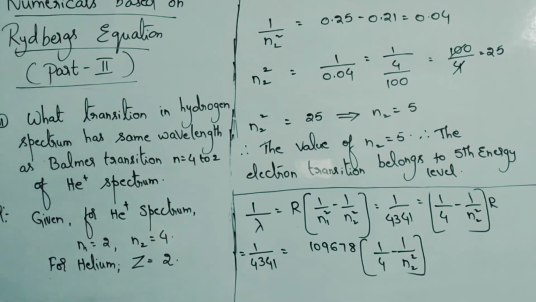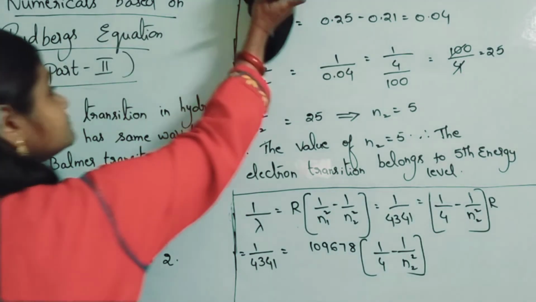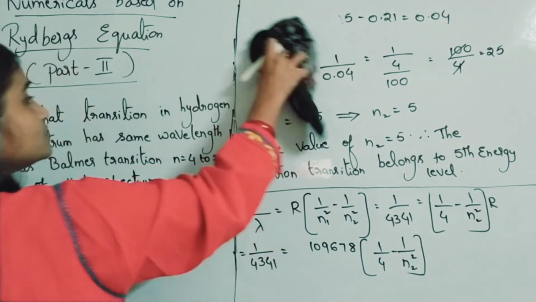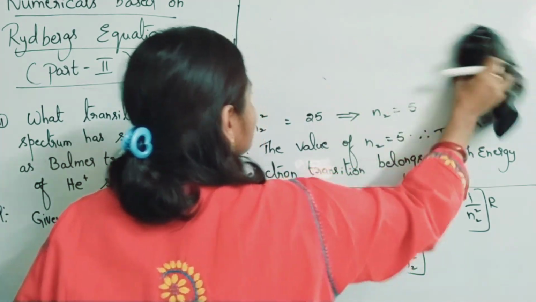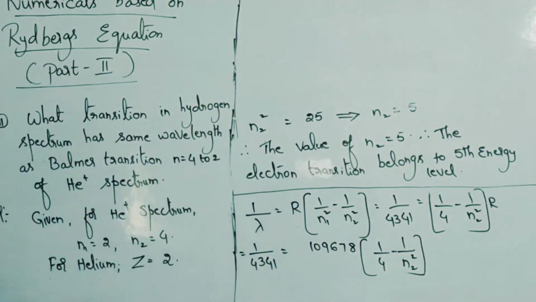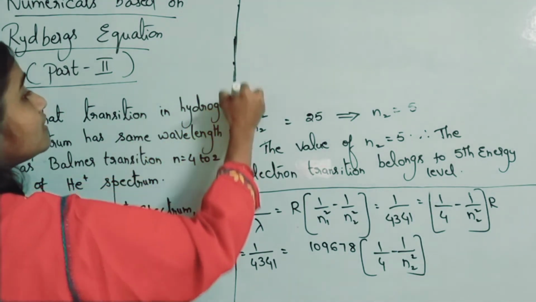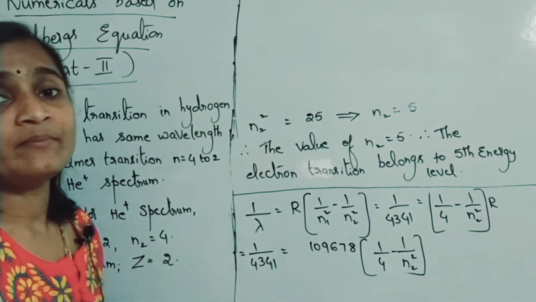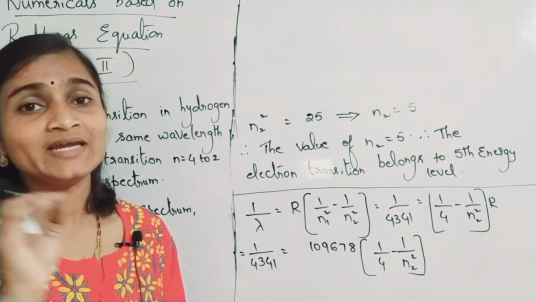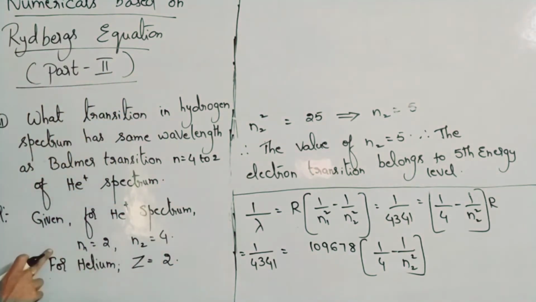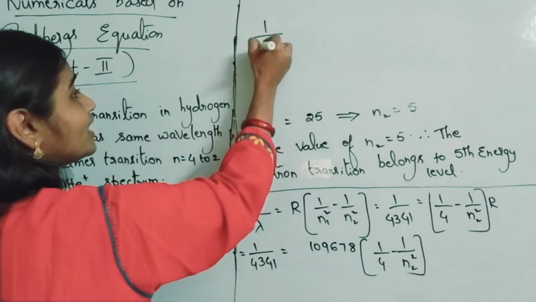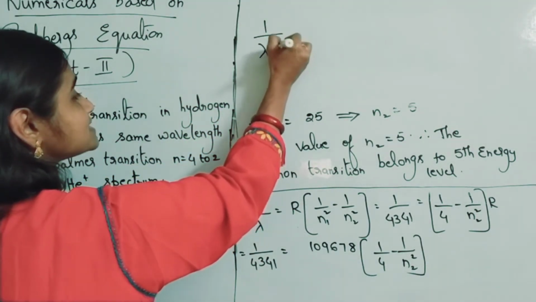So now we will substitute all these values in Rydberg's equation. What is Rydberg's equation? 1 by lambda is equal to... For hydrogen we will take lambda as H, for helium we will take it as He. First I am considering known values, so helium I am taking. So I will write 1 by lambda He plus.